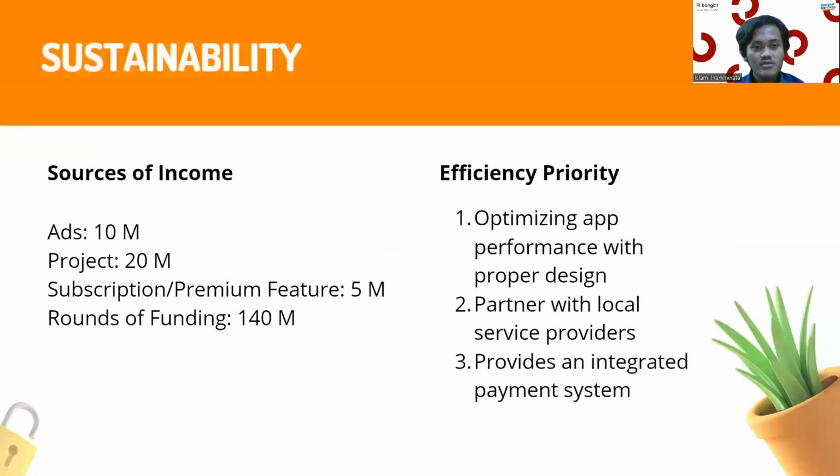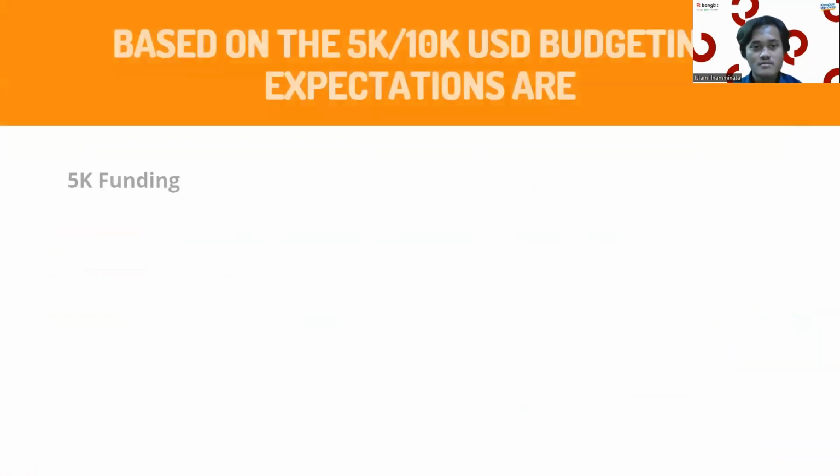For sustainability, our app plans to get income from ads, project collaboration with others, subscription or premium features, and funding from investors. So we will use income for optimizing app performance with proper design, partnering with local service providers, and providing an integrated payment system.